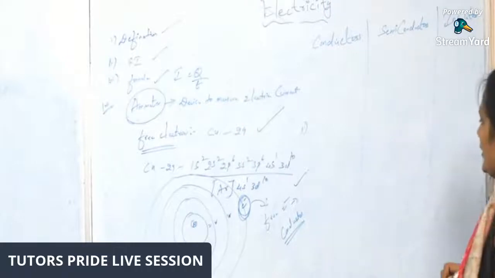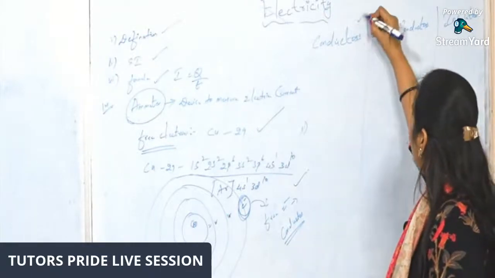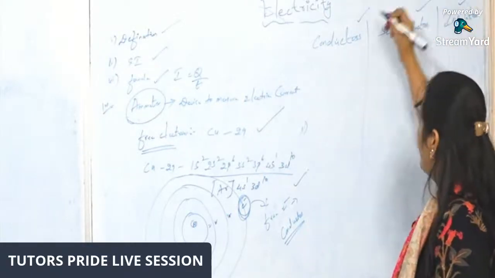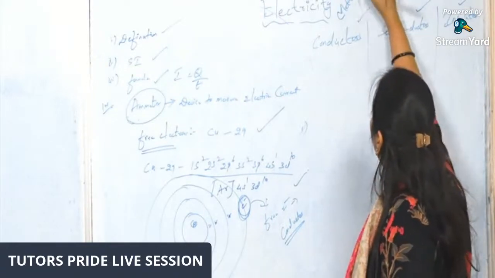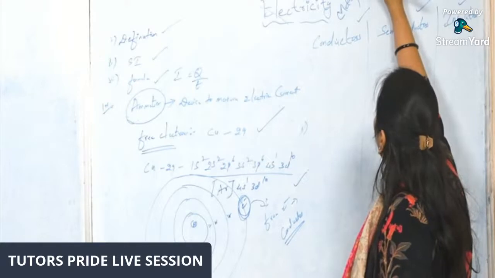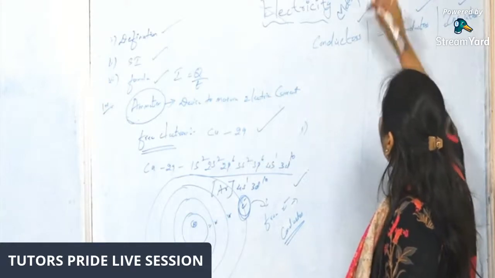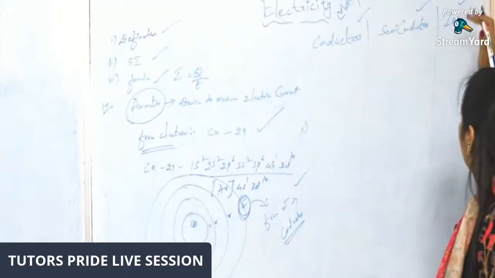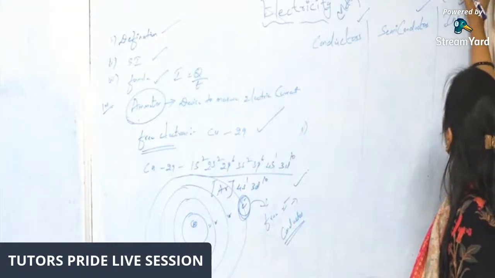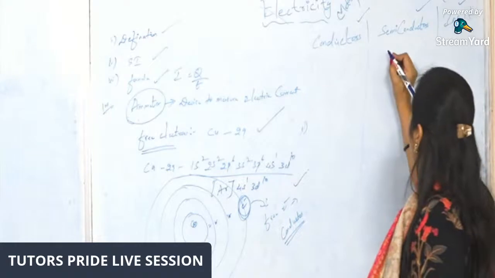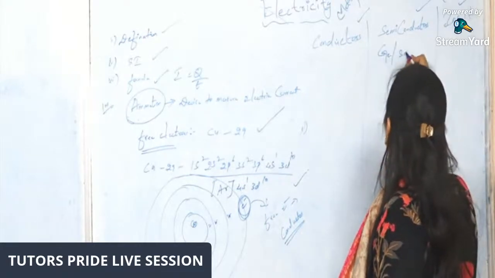These are the three things we have to know. What are these? Conductors, semiconductors, and insulators. All metals and electrolytes come under conductors, and wood comes under insulators. In semiconductors, we can say germanium and silicon.